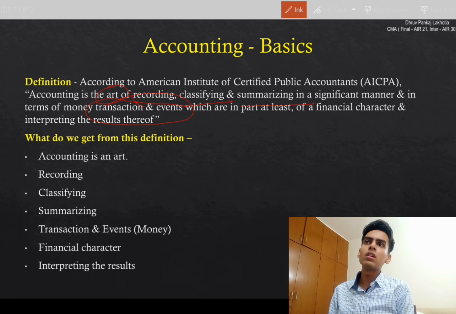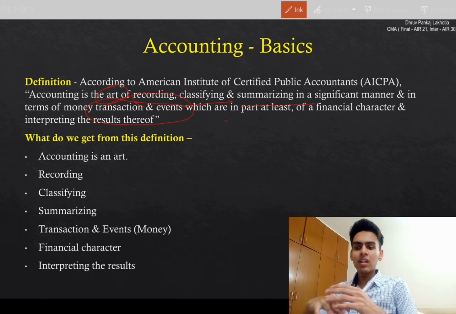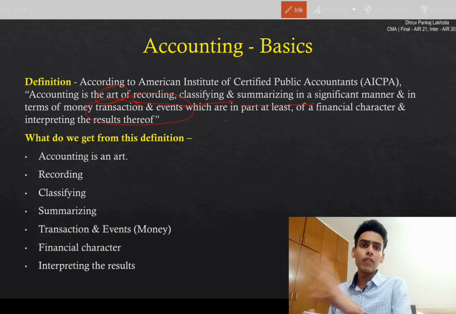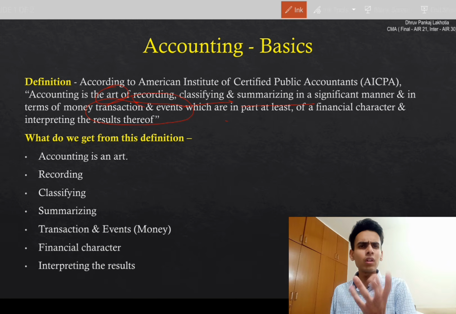In simple accounting language, take any transaction: you go to a small shop near your house and pay them money for a packet of chips. It's a transaction. You give them 10 rupees, they give you chips. So it's a transaction or an event. Got it? So in accounting, any transaction which happens has to be recorded. So what does it mean?